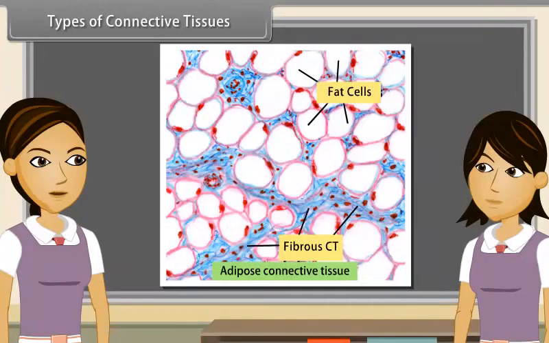Adipose connective tissue is basically an aggregation of fat cells, also known as adipocytes. These fat cells are oval or round, filled with a large droplet of fat.